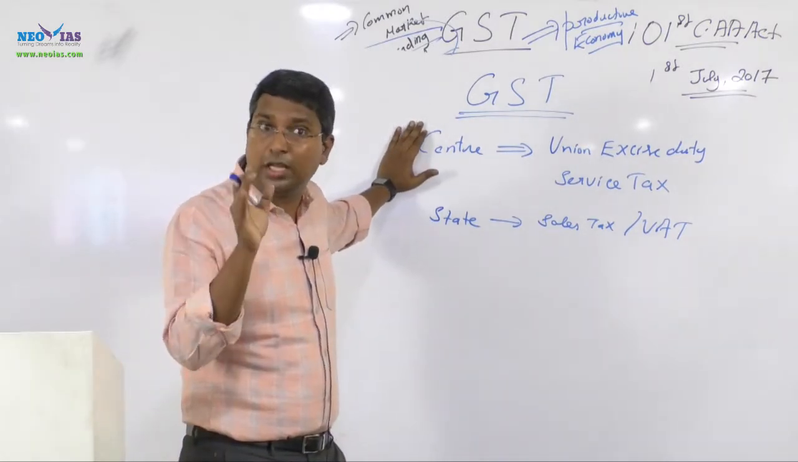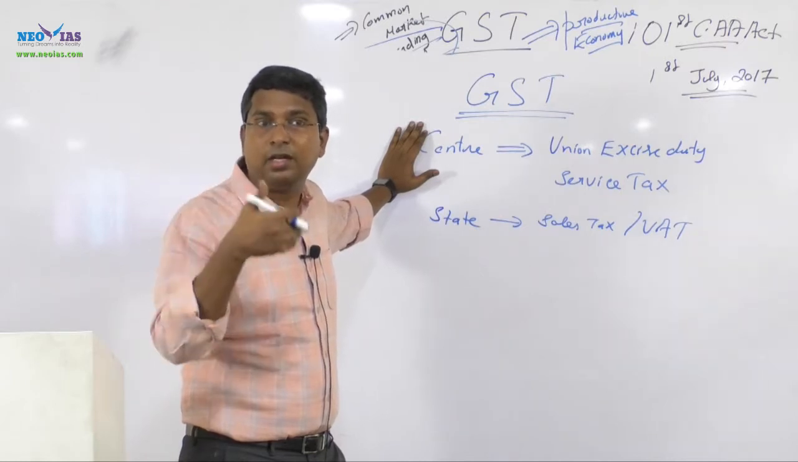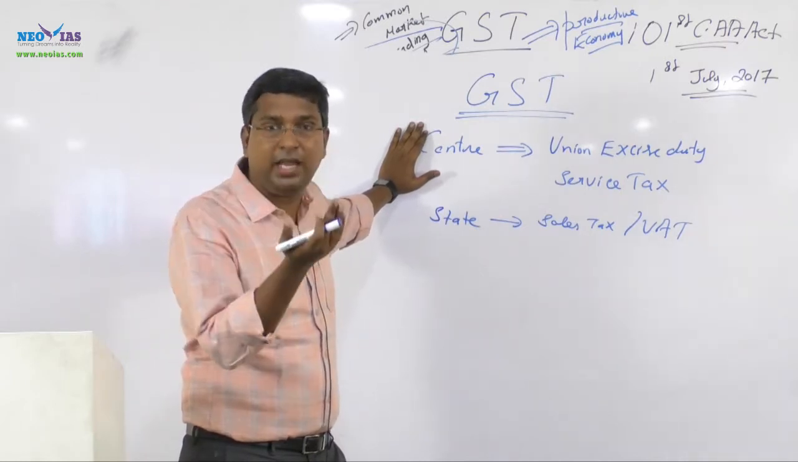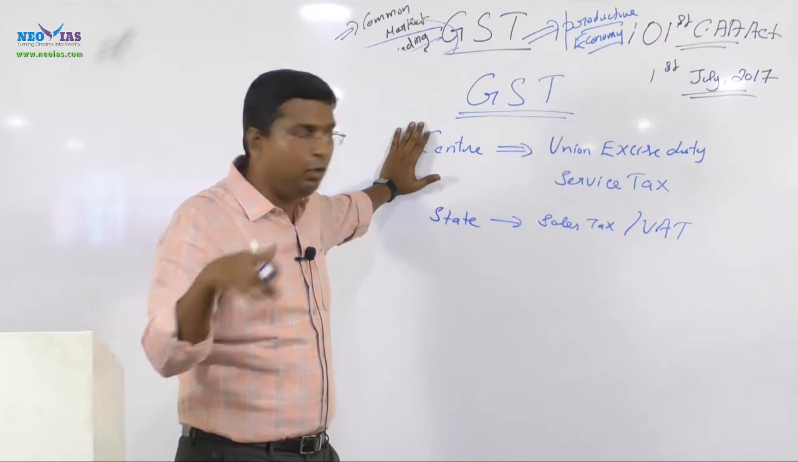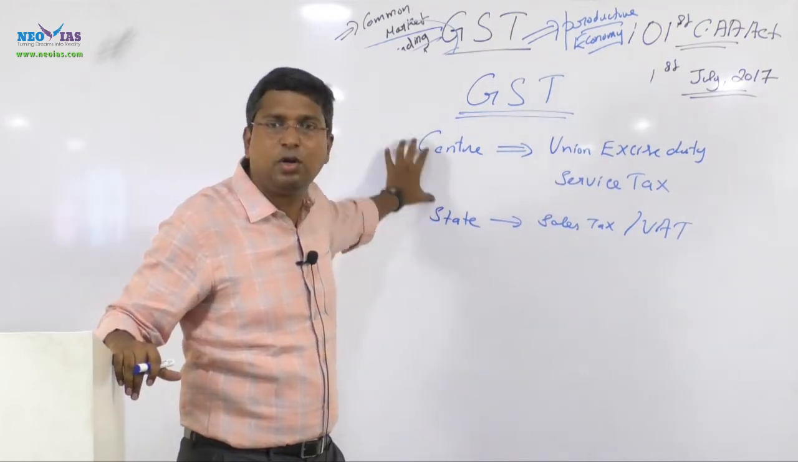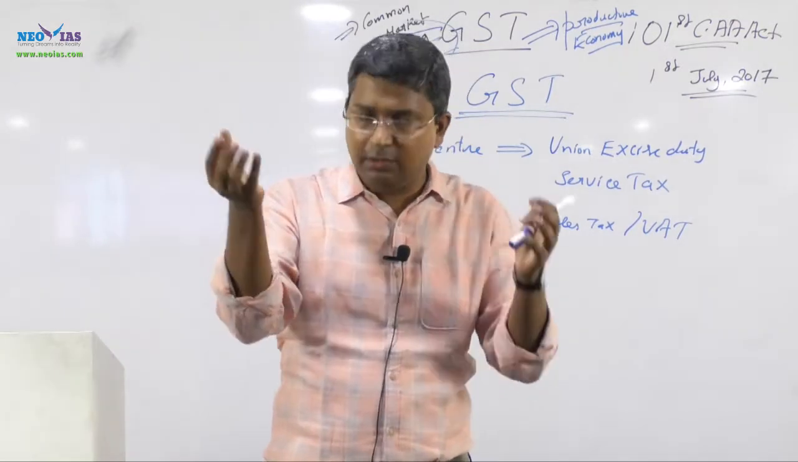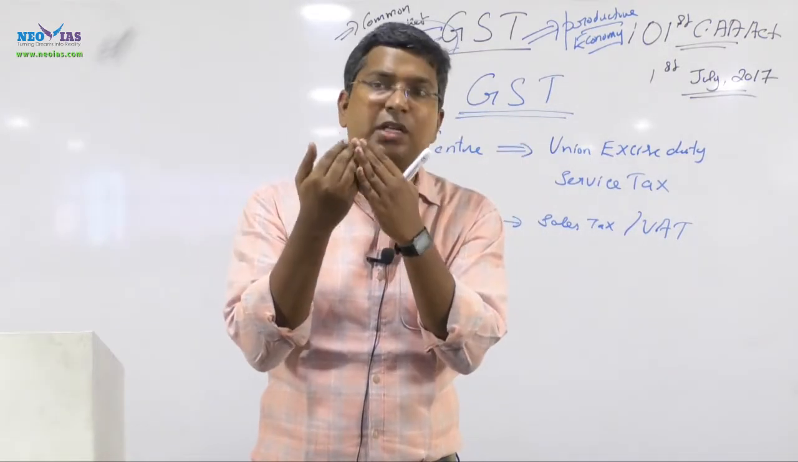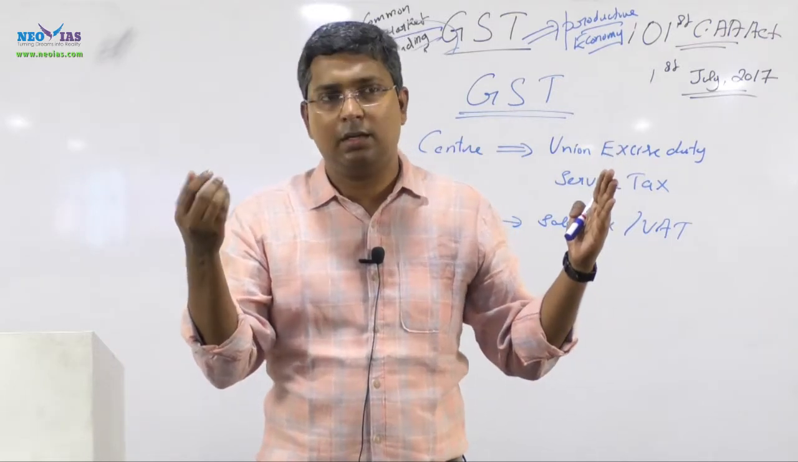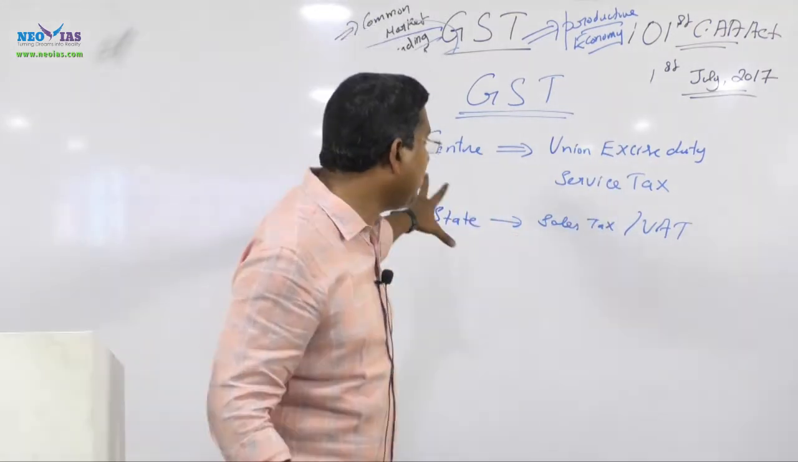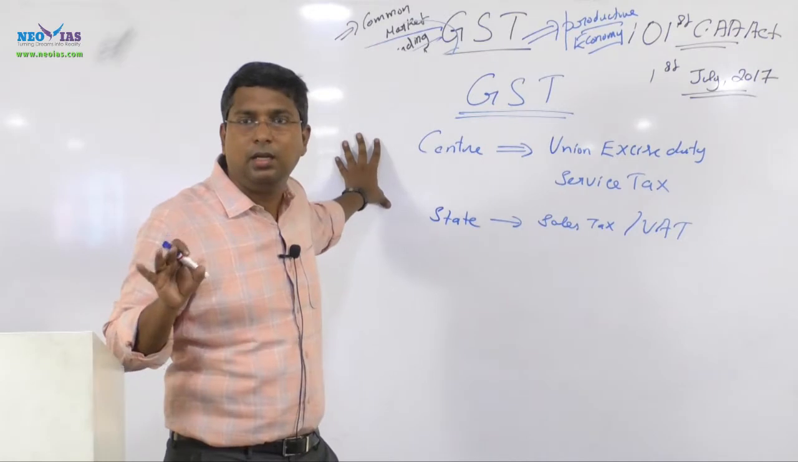There are other taxes also, like octroi in relation to the state level, which has been given to the state. Entertainment tax, which was under the state, is also added, but they are minor taxes. Minor taxes means the tax collection compared to these taxes is very less. So these are the three major taxes which will be subsumed under GST.